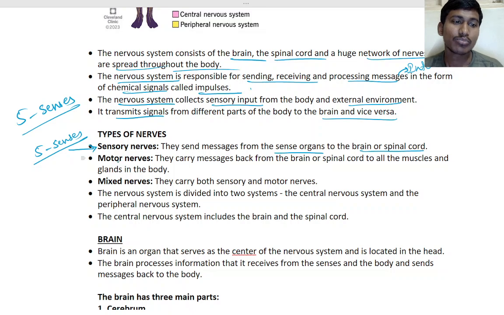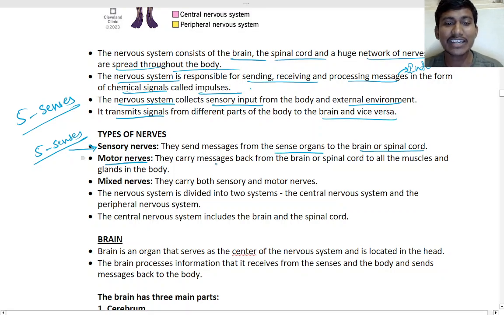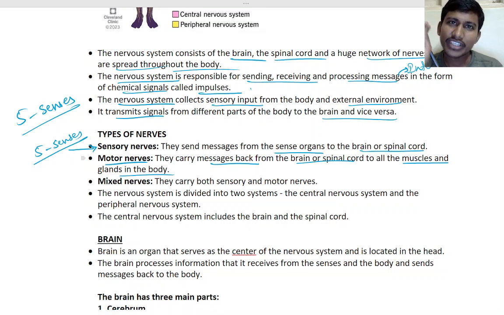So what are motor nerves? They carry messages back from the brain or the spinal cord to the muscles and glands in the body. If you touch a hot object, the sensory message is sent from the skin: your skin is burning.